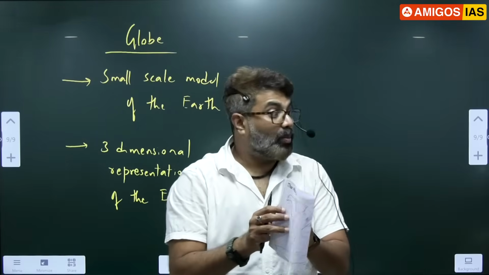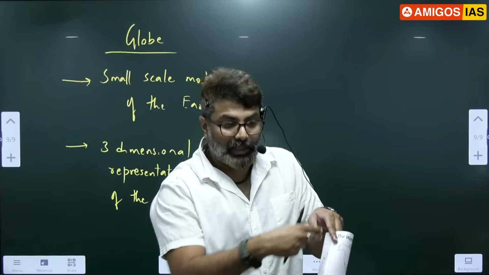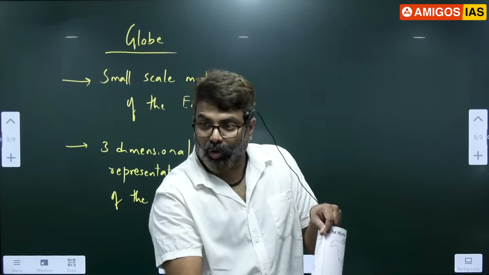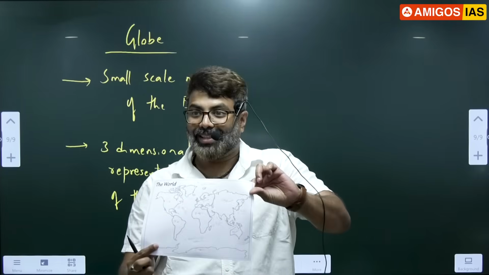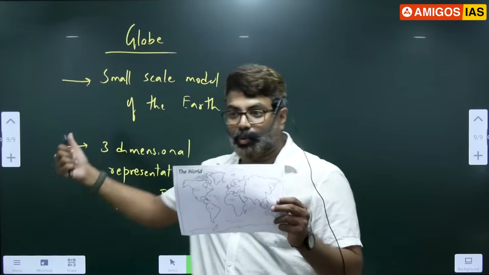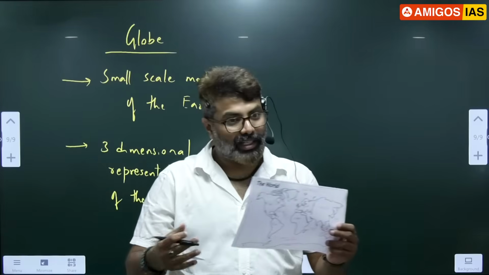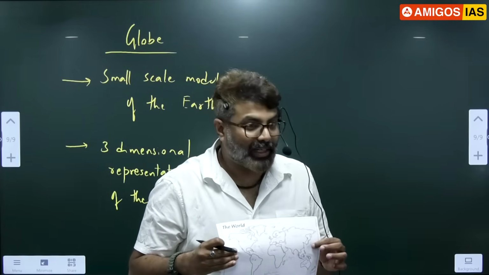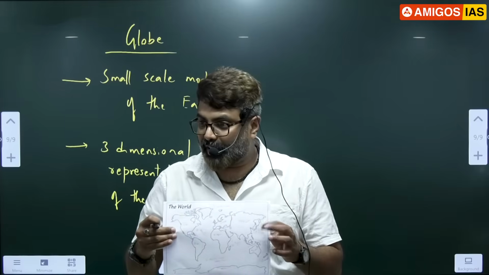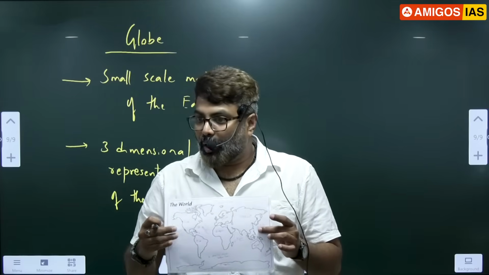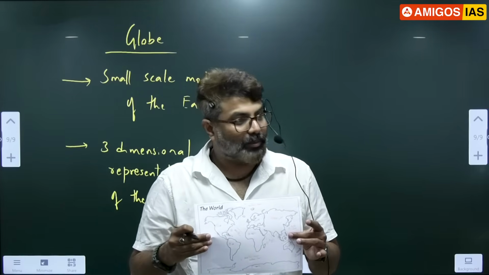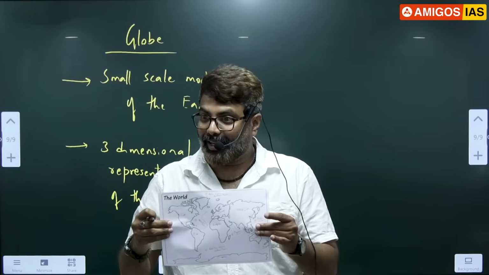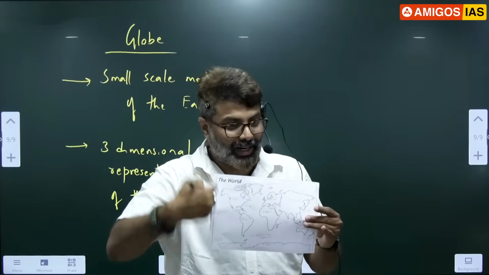When you open the globe, where did you cut it? The Pacific Ocean. You cut the globe here and you open it. Maps are 2D, the globe is 3D. Got it? That is the reason half of the Pacific is on this side and another half is here. Please write Pacific here also. Clear to all? Don't think there are two Pacific Oceans. One ocean only. We have cut the globe here.